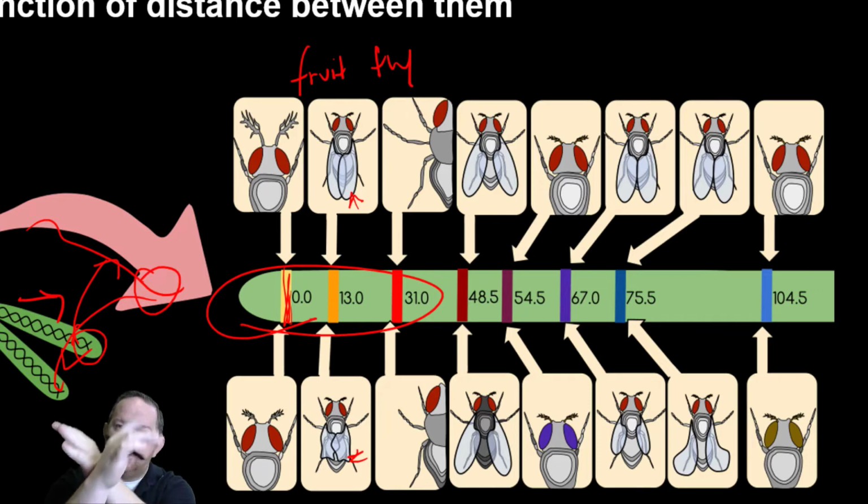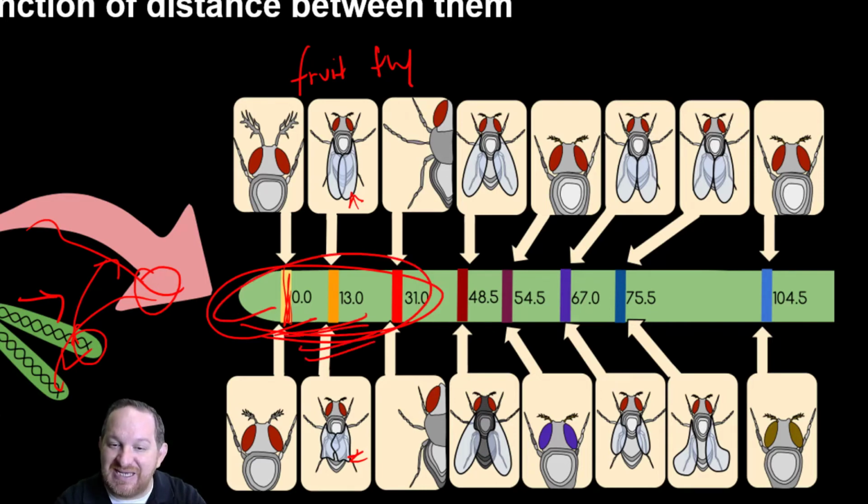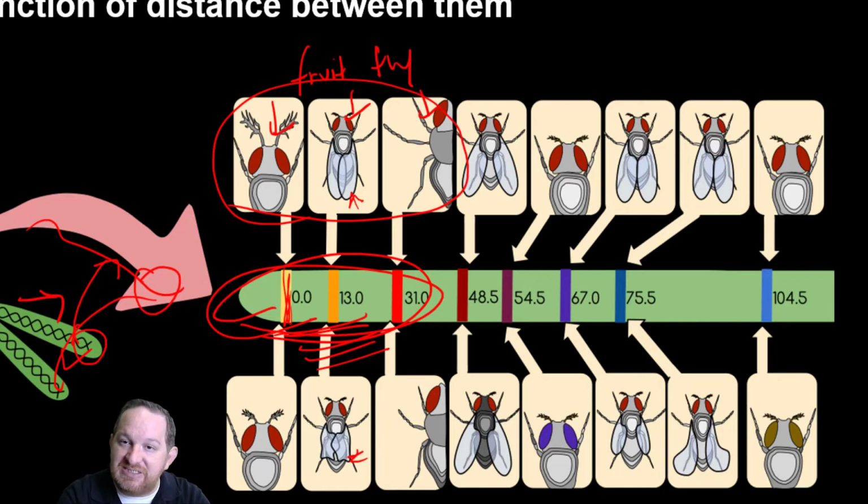when this little bit of a chromosome exchanges with this, the ones that are close together are going to go together. So these genes that you see here are more likely to stick together and be common in the results. So if you had two parent fruit flies mating and they had all these same characteristics, if the baby got this characteristic for the antenna, because these are close together, they're more than likely also going to get this characteristic and this characteristic as well. So genes that are adjacent and close to each other often move together as a unit. So in a way, they're kind of linked together, and we see them together more commonly.